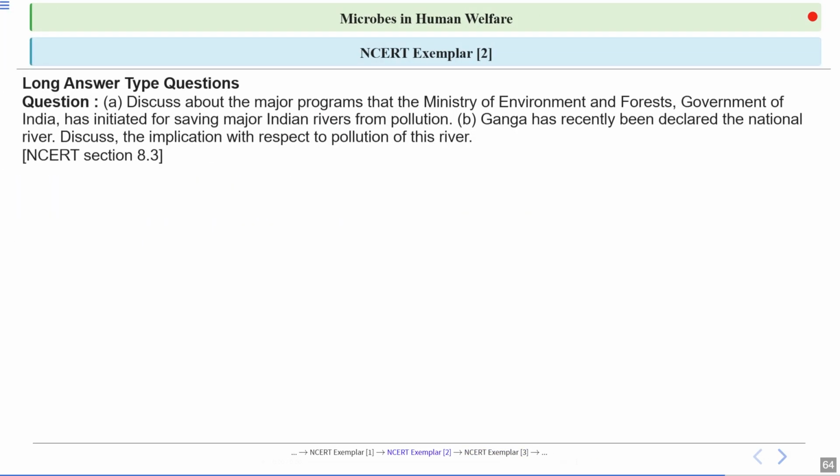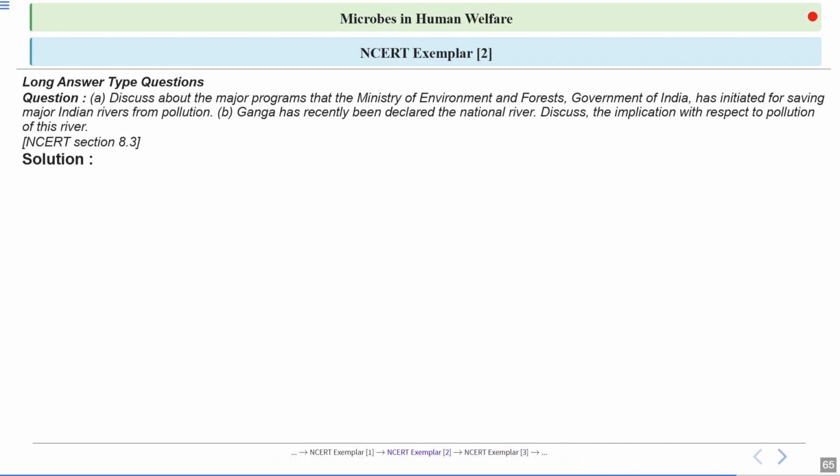Next question, you have to discuss the major programs that the Ministry of Environment and Forest, Government of India has initiated for saving major Indian rivers from pollution. And second, Ganga has recently been declared the national river. You have to discuss the implications with respect to pollution of this river. Okay, so let's have a look at the answer.